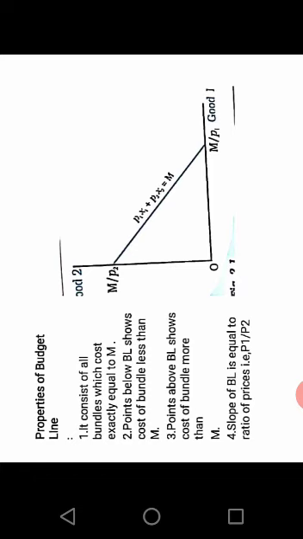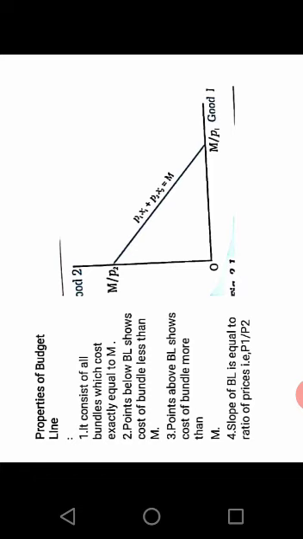Points below the budget line show the cost of bundles less than M, that is 0, 1 or 1, 0, 0, 0. Such combinations lie below the budget line. Then points above the budget line show cost of bundles more than income, say combinations of 2 and 3, 3 and 4. They are beyond his income of rupees 20 and they are unaffordable.